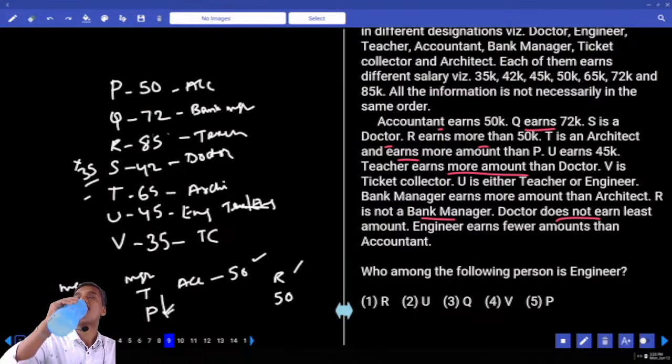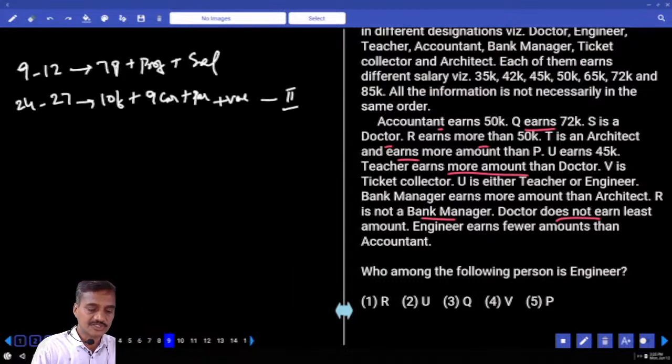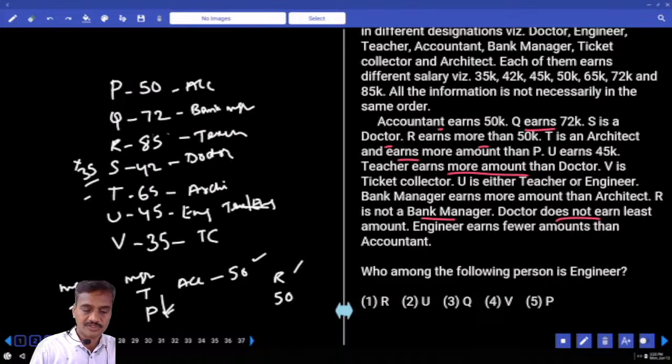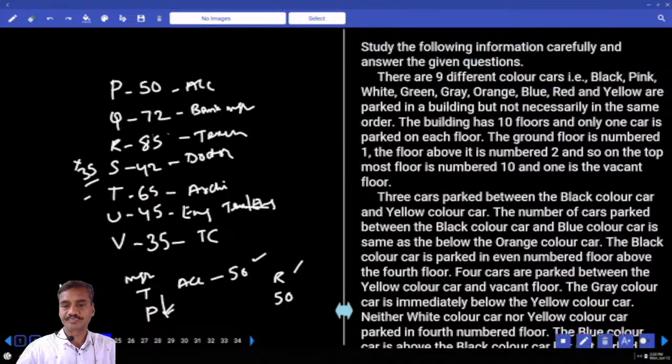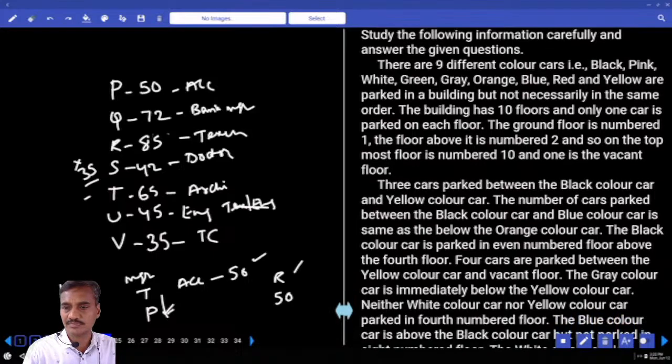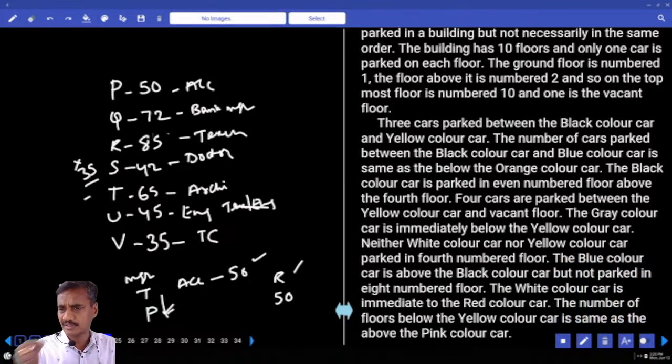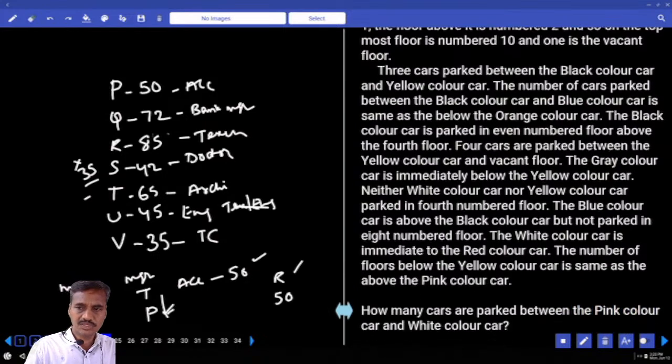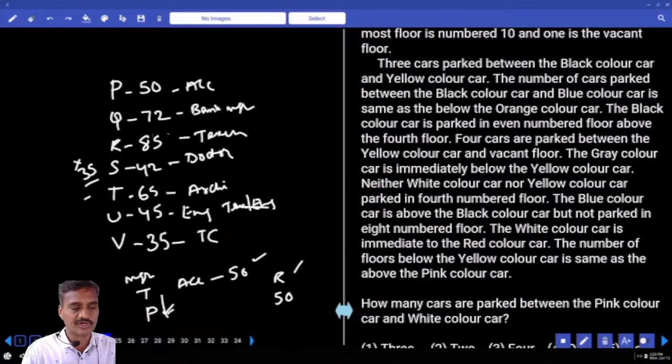Now we are left with one more set, and that is 24 to 27. Now in this 24 to 27, there are 9 different color cars: black, pink, white, and so on, in a building which has 10 floors, and 3 cars between. Now 3 cars between what? There are 3 cars between black color and yellow color car. Now 3 in between black and yellow.